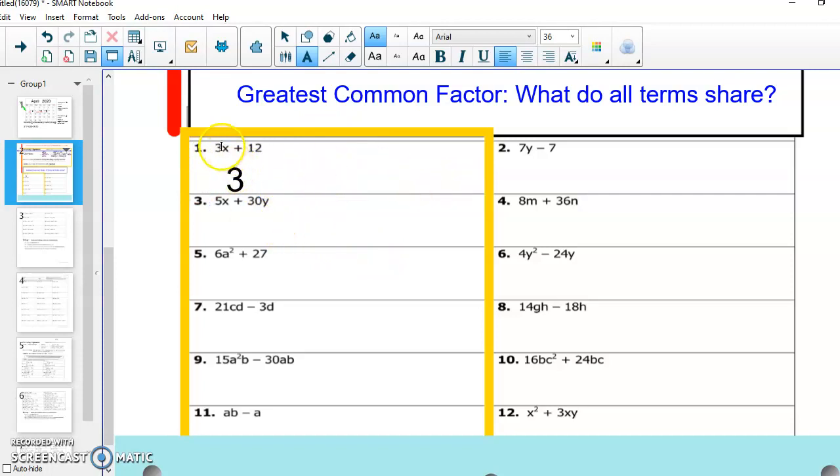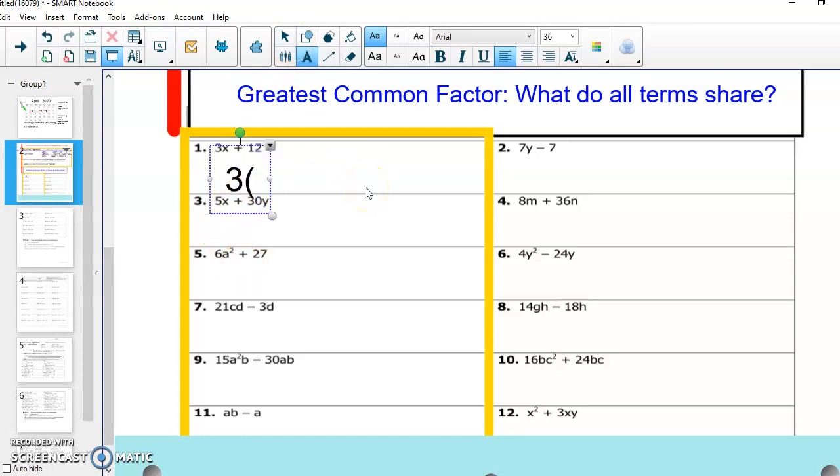Now, when I look at the problem again, I see that there's an x in the first part of my problem, but there's no x in the second part. So I know I can't take out a letter. So I'm going to stop at just taking out my number.